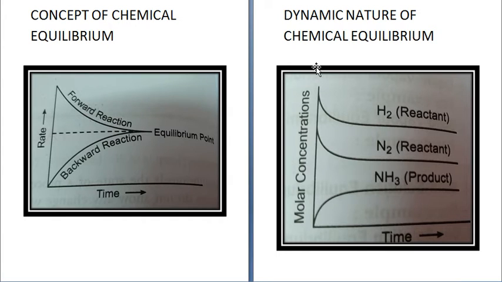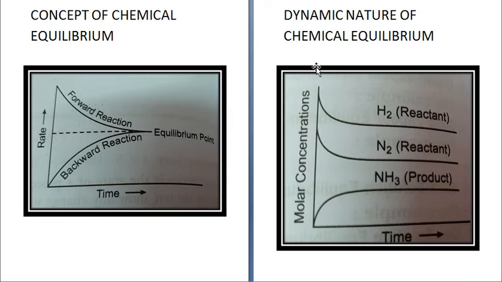When equilibrium is reached, the concentration of each of the reactants and products becomes constant. The reaction does not stop but still continues in the backward as well as the forward direction. But the rate of reaction in both directions becomes equal. Hence, equilibrium is dynamic in nature, not static.